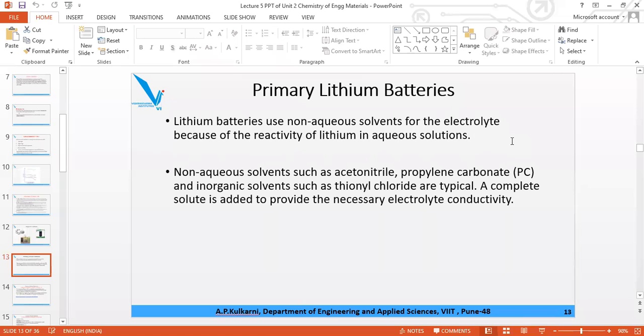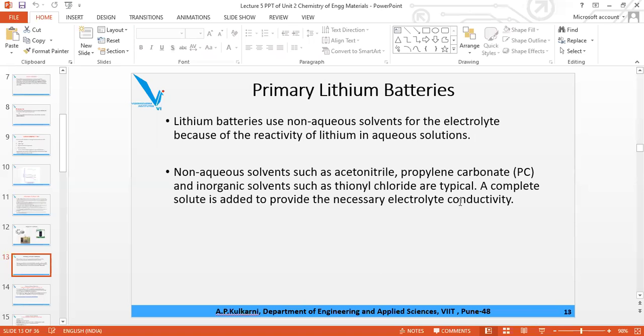So any solvent out of these with LiCl or LiBr dissolved in it to a certain extent to increase the conductivity. No water is to be used, because the reaction of lithium with water is an explosive, sudden, spontaneous reaction.